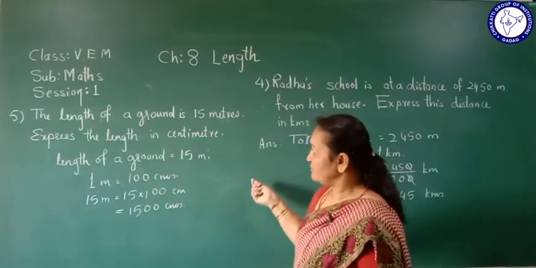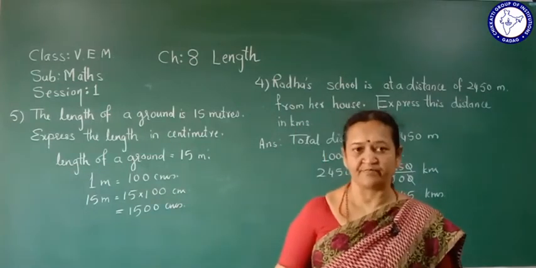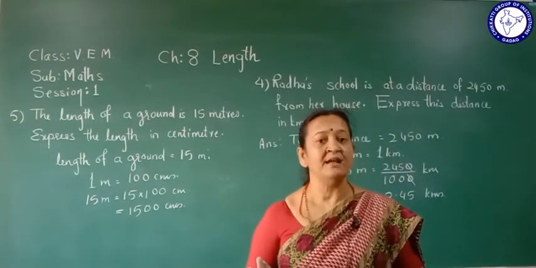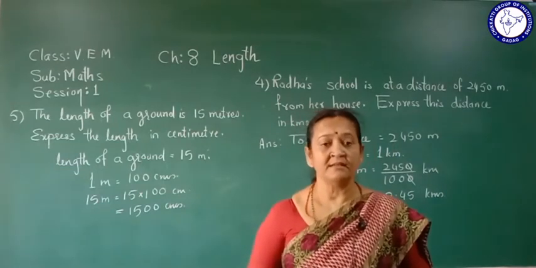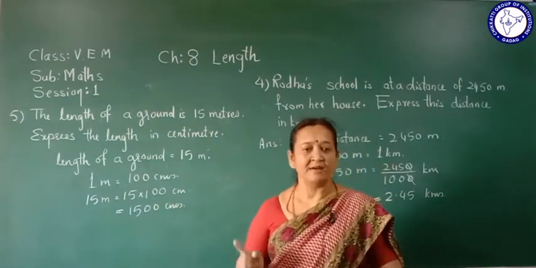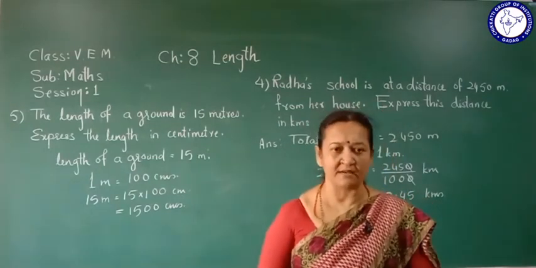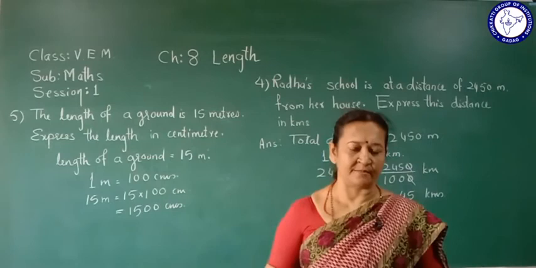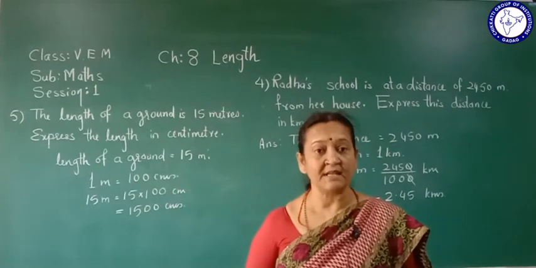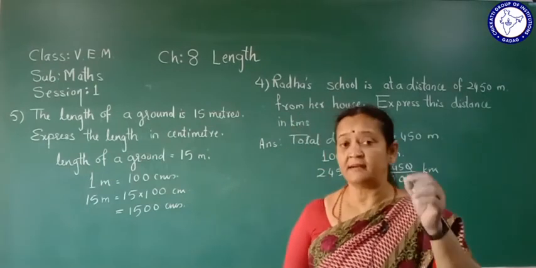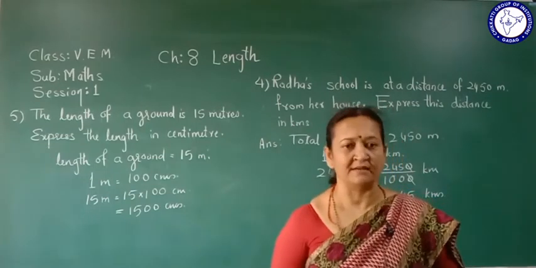Till here we have solved, we learned the meaning of length, then we learned about the standard units. Which is the standard unit to measure length? Meter. The standard unit is meter. Then we learned that 10 meter equals a decameter, 100 meter equals a hectometer, 1000 meter equals 1 kilometer. If that meter is divided into 10 parts, each part is called a decimeter.